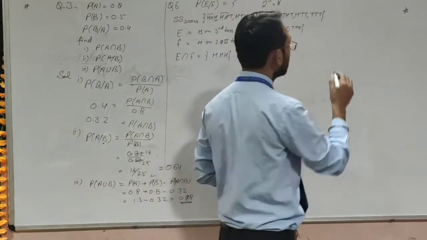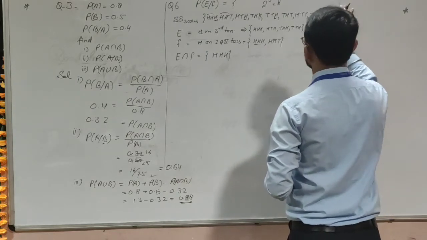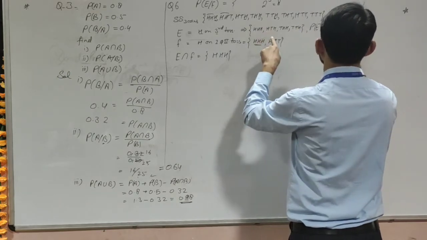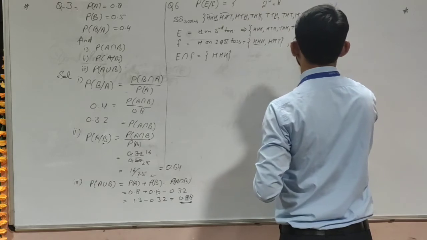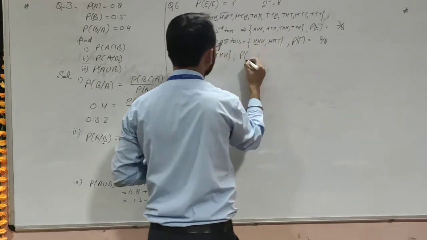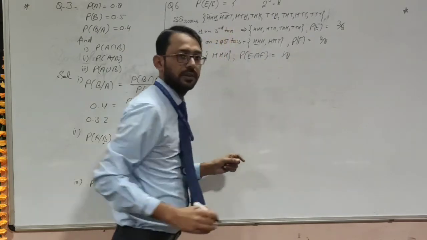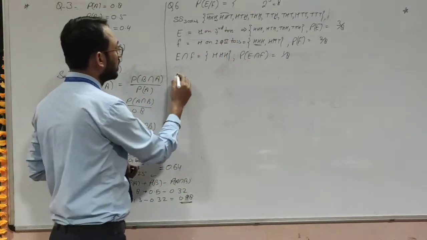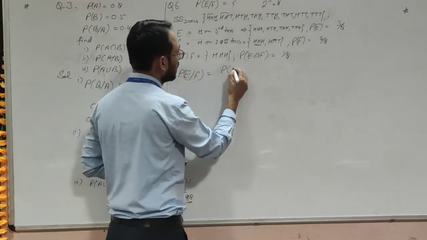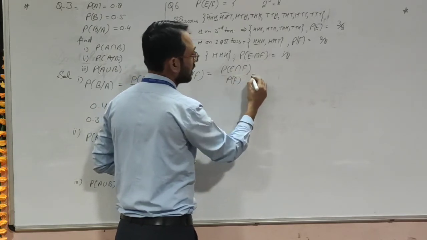Now their probabilities. So probability P(E) will be 3 by 8, P(F) will be 2 by 8, P(E intersection F) will be 1 by 8. Now we need to calculate P(E given F), which equals P(E intersection F) over P(F).